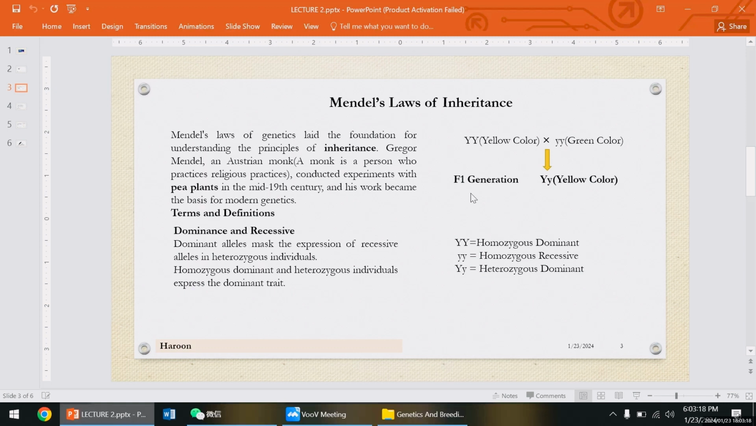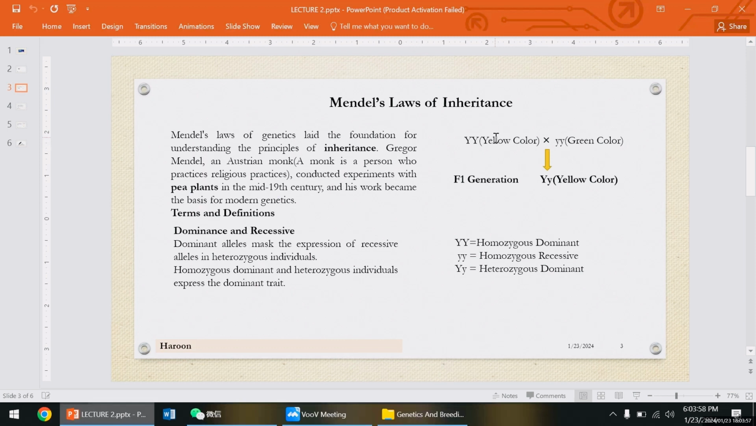In Mendel's law we are going to discuss some terminology. First is dominance and recessive. What is dominance? Dominance is when a dominant allele masks the expression of a recessive allele in a heterozygous individual. Let me explain what a dominant allele is. You can see here, this is YY, which is the genetic makeup of a pea plant. This is Y and this is y, alleles. Capital Y shows the yellow color, and small y shows the green color.